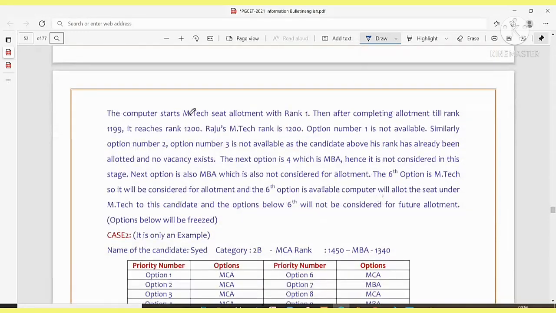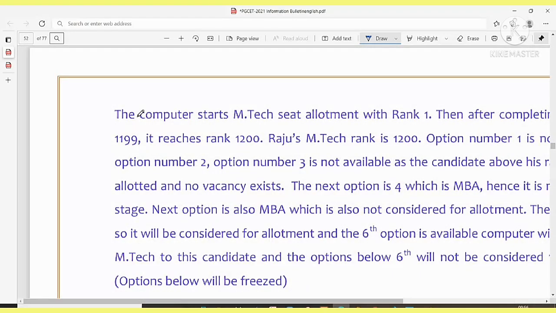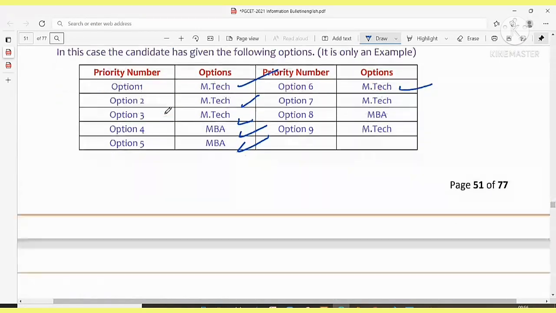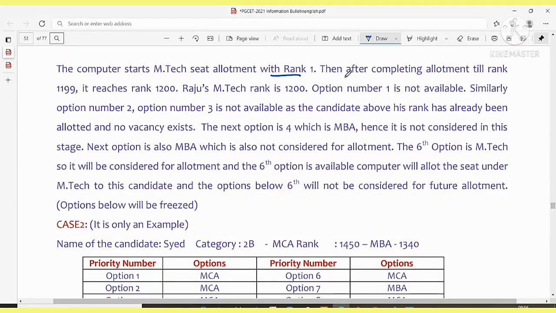Let me read it out, or else you can also read it one more time, so that it will be easy. The computer starts MTech seat allotment with rank 1. After completing allotment till rank 1199, it reaches rank 1200. I hope you got it: Raju's MTech rank is 1200. Option 1 is not available. Similarly, option 2 and option 3 are not available, as the candidates above his rank have already been allotted and no vacancy exists.